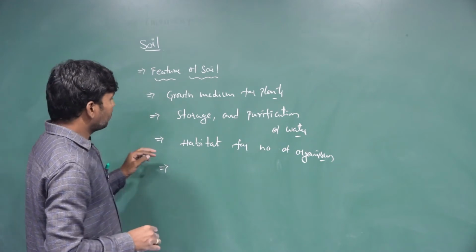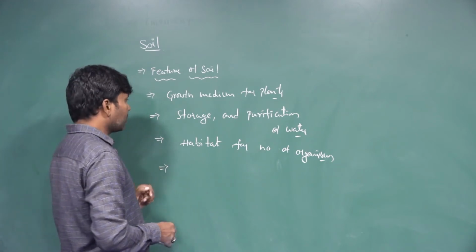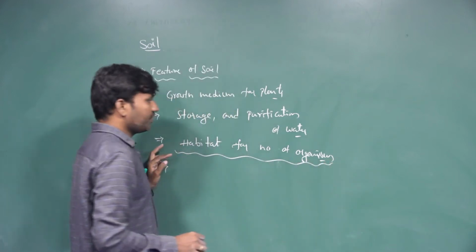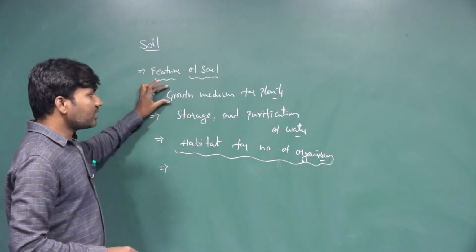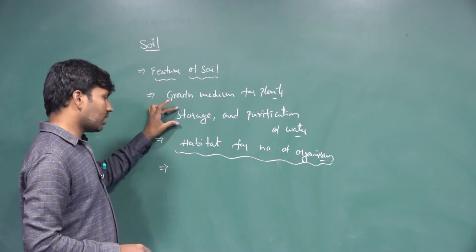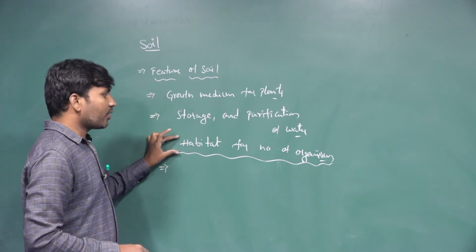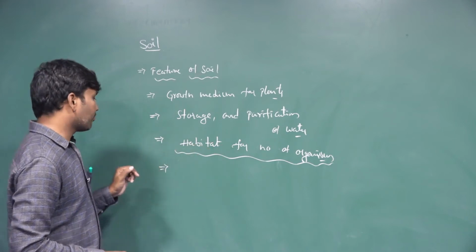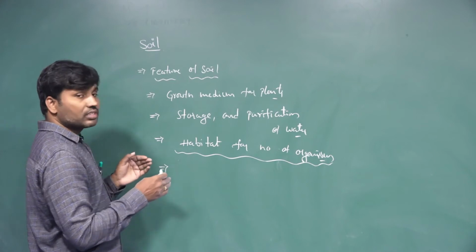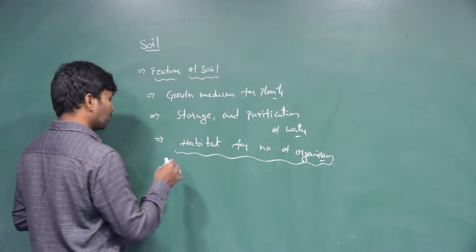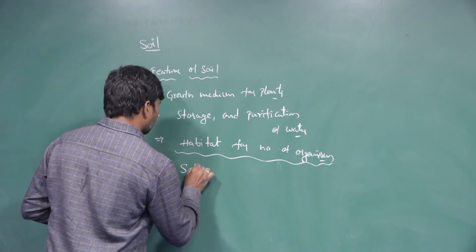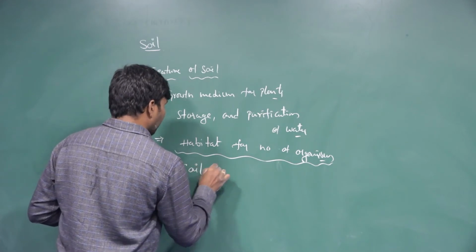So these are the basic features of the soil. It provides the medium for plant growth, stores water, helps in purification, and provides habitat. And not only that, the soil has some characteristics. The first one is soil texture.